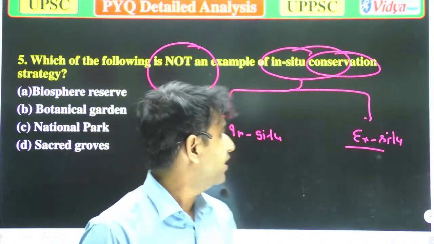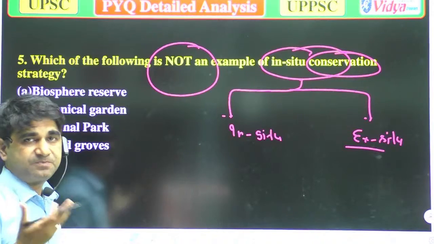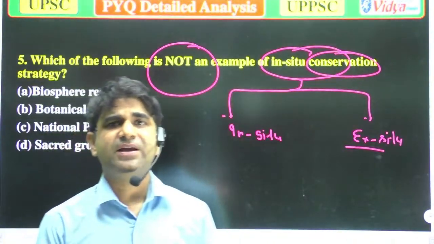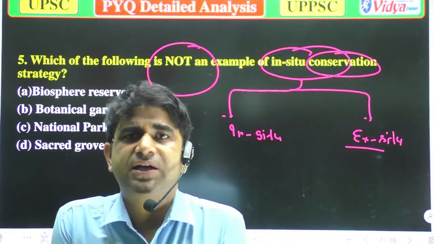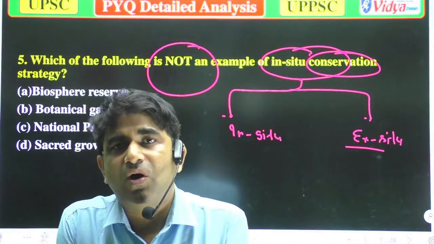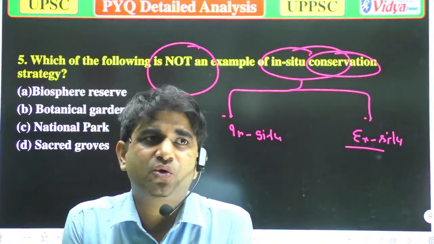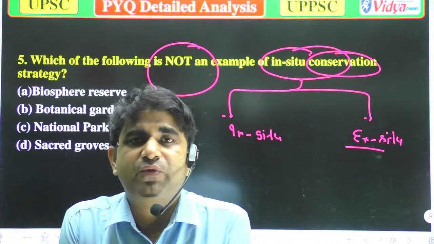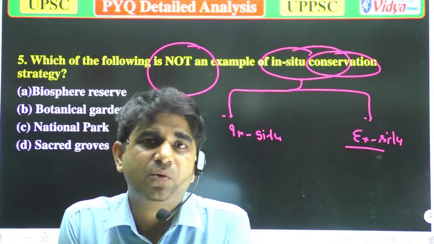So in conservation, in situ and ex situ, all the organisms can grow easily, because they provide more biodiversity area.